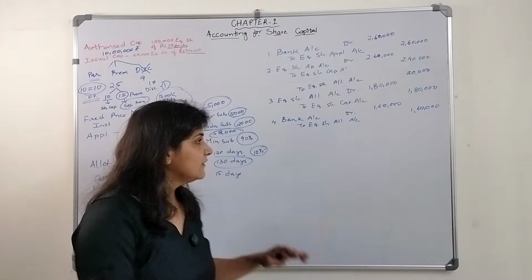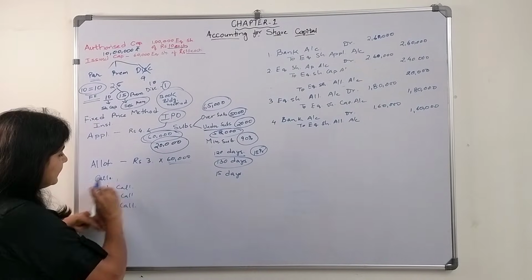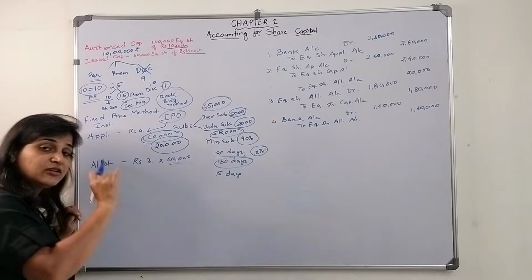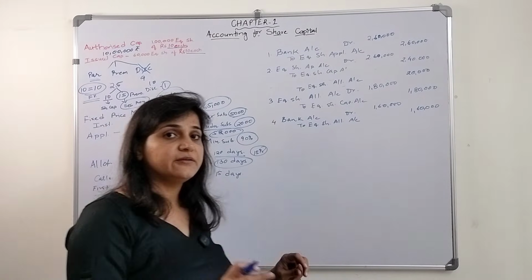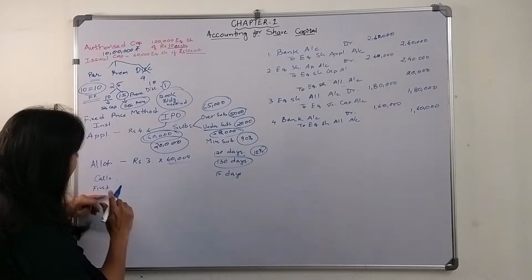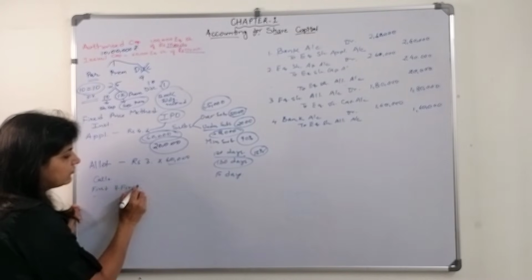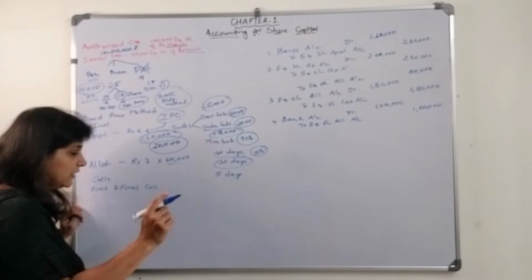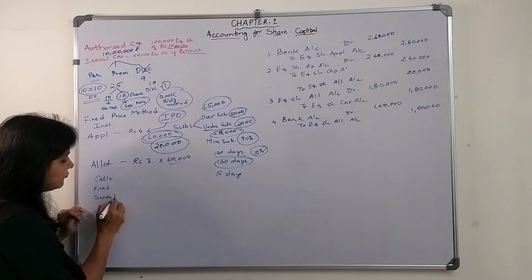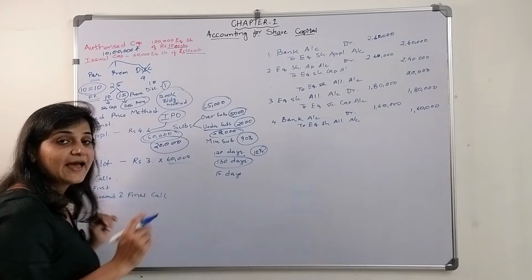Okay, not necessary they call up in 3 calls or 4 calls. They might call it in the first call itself, but they have to mention in the first call, if they are asking for the full amount, see 4 5 6 7, now 3 rupees are pending. If they ask for money in the first call, they have to mention first and final call. Okay, if not first and final call, in the second call, they have to mention second and final call. This is what they have to mention.